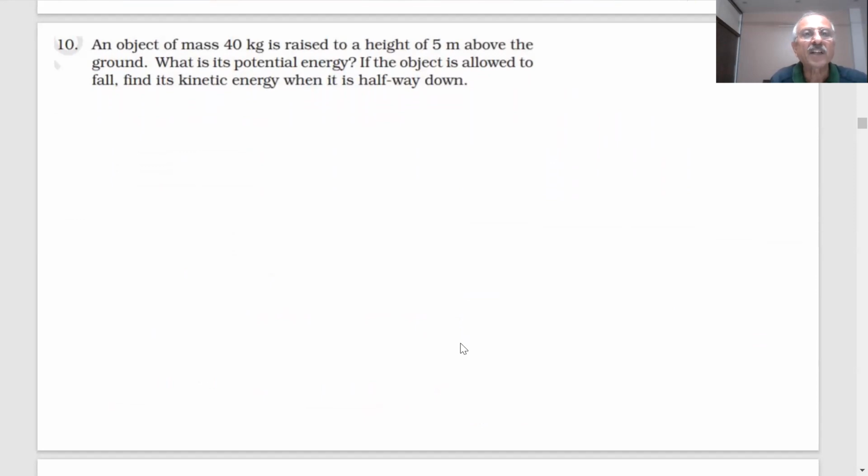An object of mass 40 kg is raised to a height of 5 meters above the ground. What is the potential energy? If the object is allowed to fall, find its kinetic energy when it is halfway down. You have 2 minutes to answer the question.